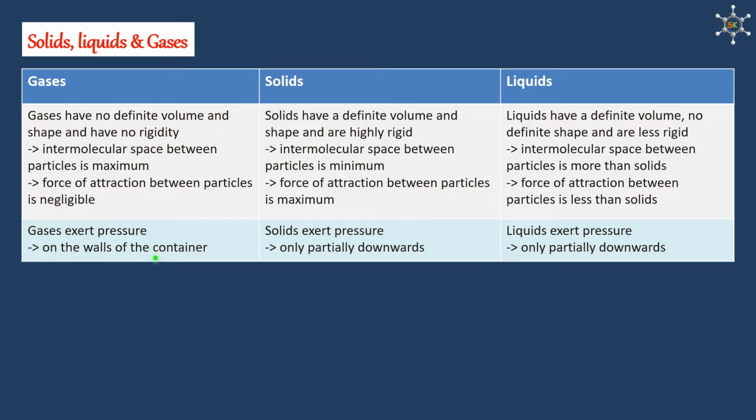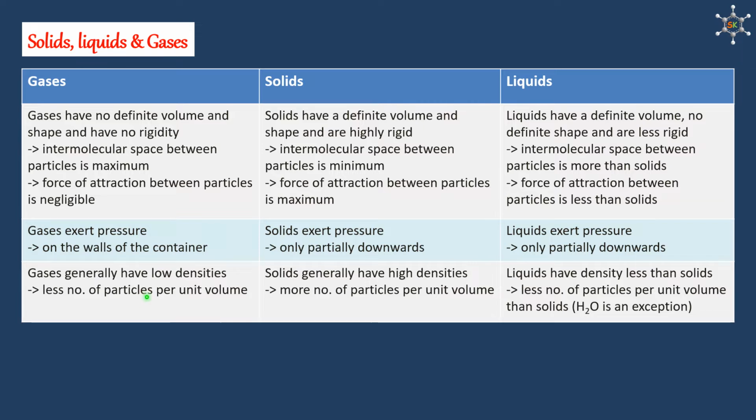Second point, gases exert pressure on the walls of container in almost all direction. Solids also exert pressure but only partially downwards, that is due to gravity. Liquids also exert pressure, that's also only partially downwards.